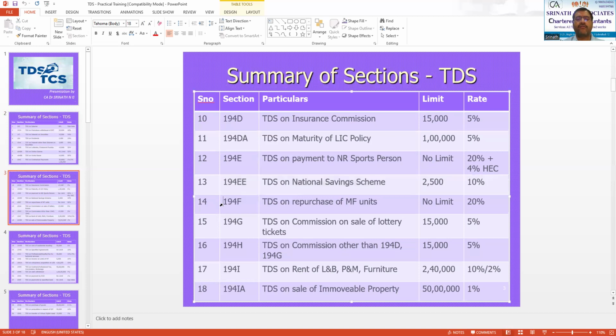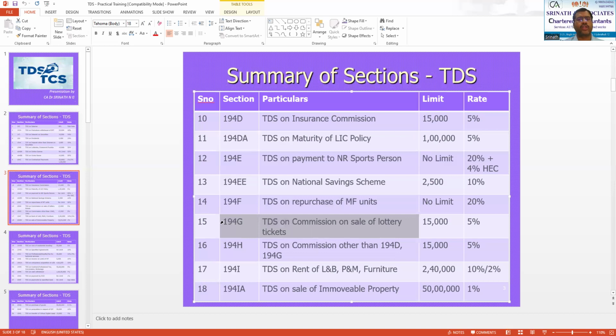Then comes your section 194F, TDS on repurchase of mutual fund units. A company which has allotted mutual funds to the unit holders, when it repurchases them back, it is just like a buyback of shares. But this is not shares, this is a mutual fund unit. That company will be required to deduct TDS if the units are being bought back from the unit holder. Without any limit, they have to deduct TDS at the rate of 20%.